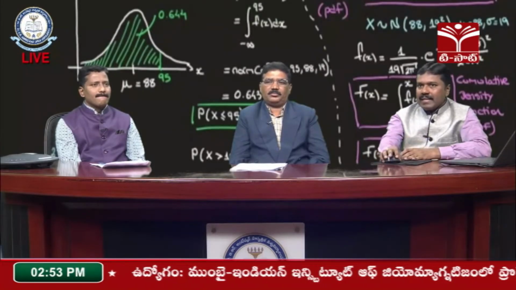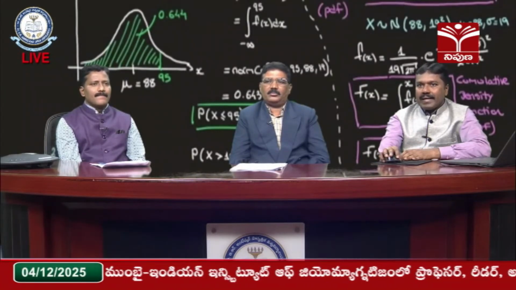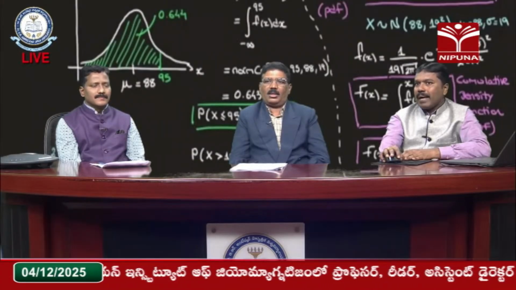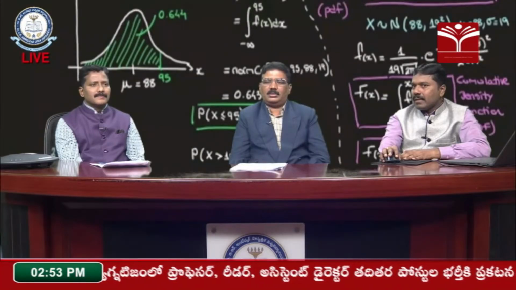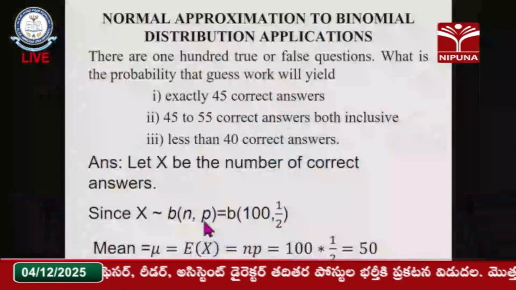Let X be the random variable of correct answers. Since X follows a binomial distribution B(n, p), n is the number of trials, the sample, and p is the probability of success.